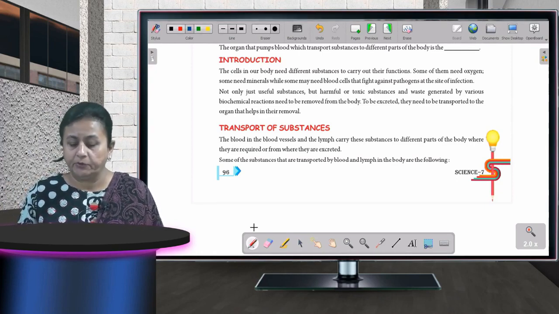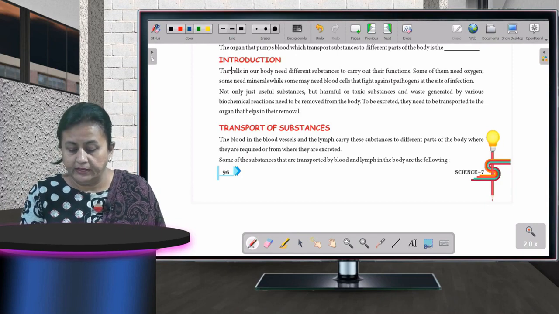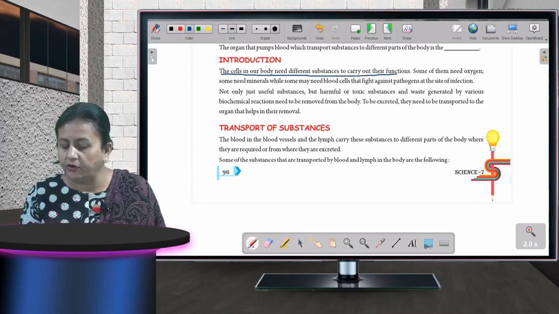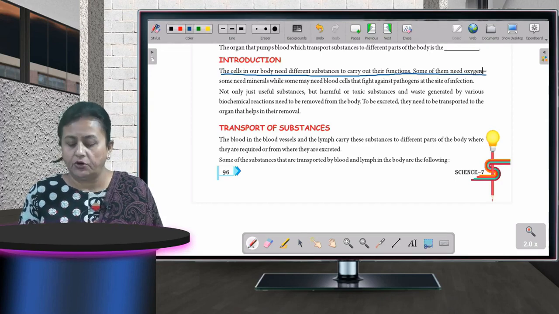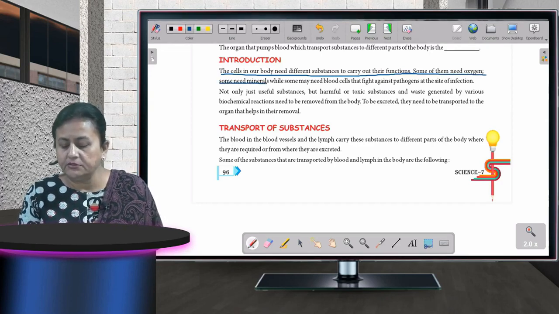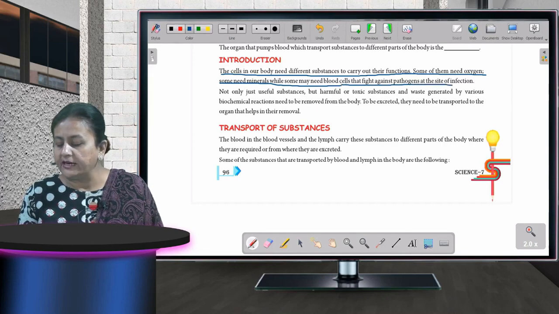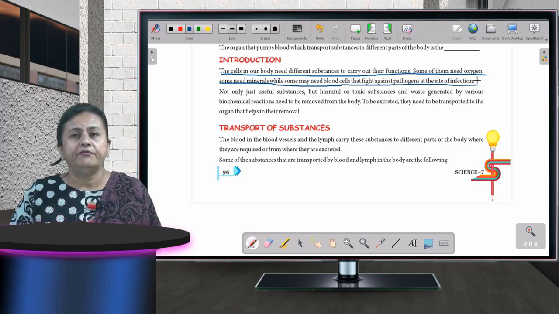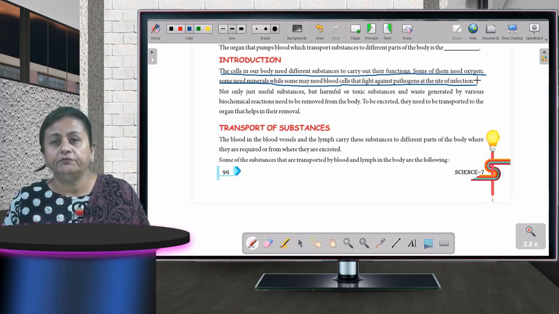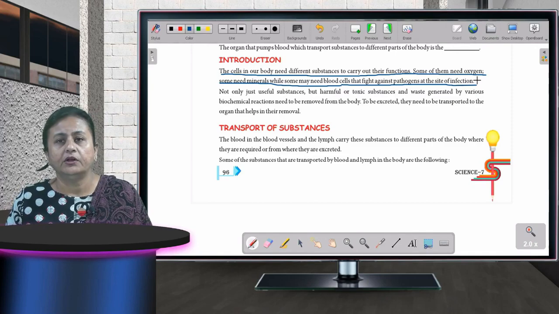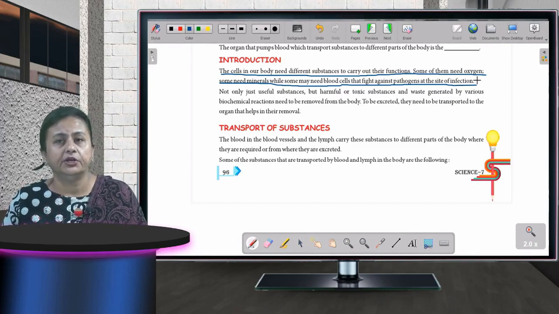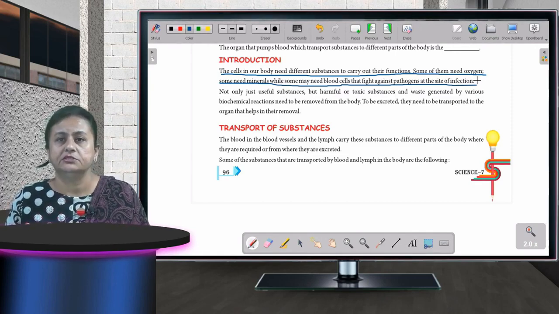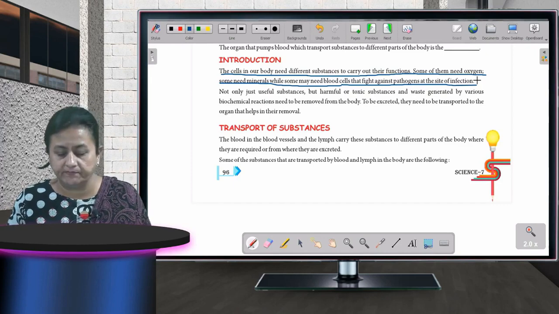They are assigned. Okay, so to start with, the cells in our body need different substances to carry out their functions. Some of them need oxygen, some need minerals, while some may need blood cells that fight against pathogens at the site of infection. Children, sometimes we get infected also, we are not well. So what does a body have? A body has an immune system so that it can fight that disease, okay?